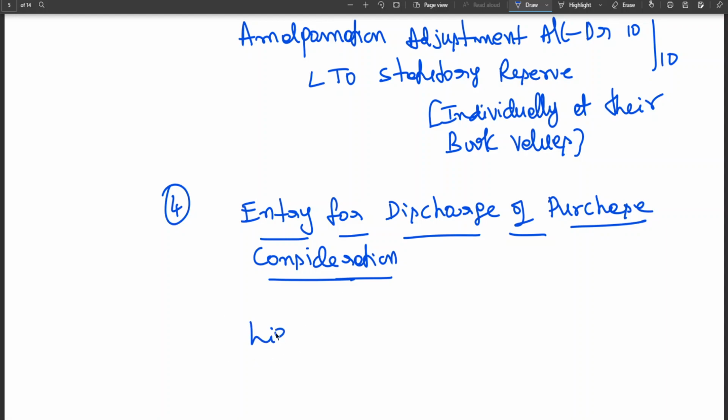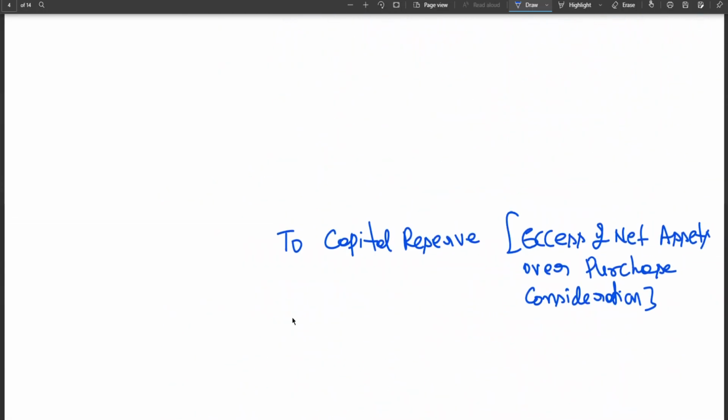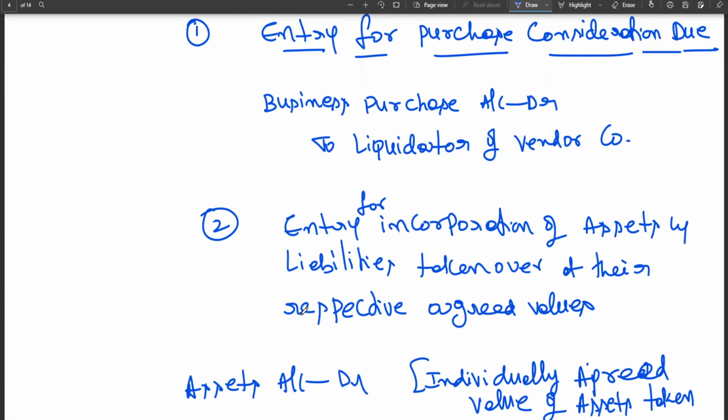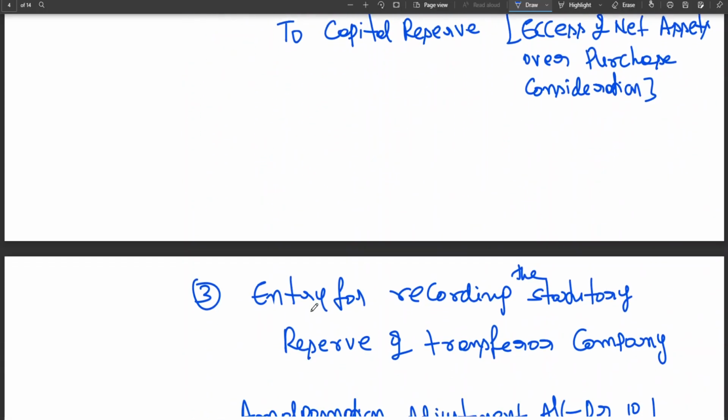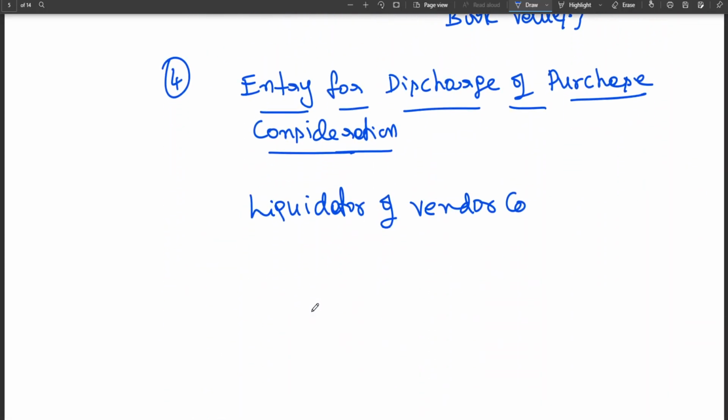Previously, same thing. Liquidator of vendor company account debtor. We have created no liquidator of vendor company here. Liquidator of vendor company is to be closed by debiting liquidator of vendor company account debtor to equity share capital. This explanation I have already given.